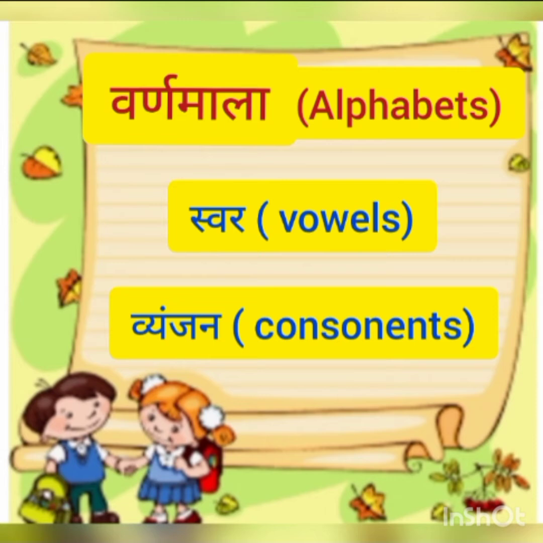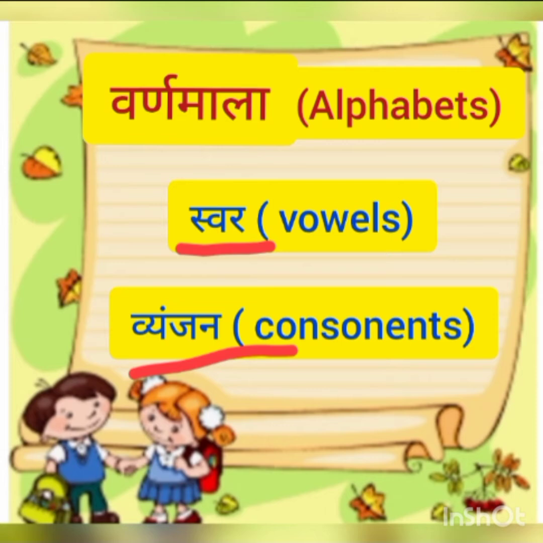Then under Varnamala, it is divided into two types. So what are they? In English we will say vowels and consonants. So vowels in Hindi we will say Swar. What will we say, my dear kids? Swar. Say with me. Swar. For consonants, we will say Vyanjan. For consonants, we will say Vyanjan.